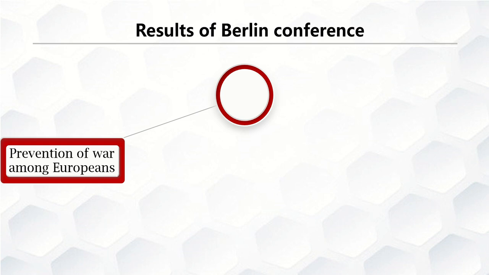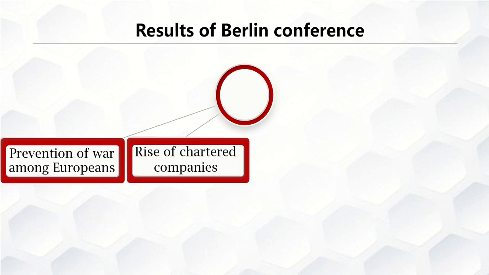Although there was some weakness after they started implementing those agreements, and some incidents happened. For example, the Fashoda incident. France and Britain started fighting again over Africa. But somehow the Berlin Conference prevented the big war that might have happened among European powers because of Africa.